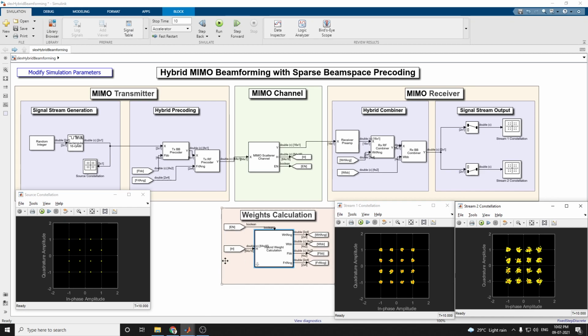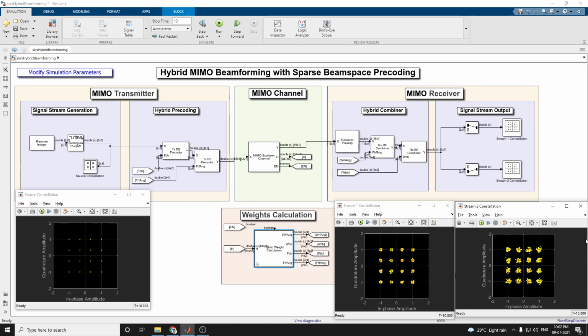And you can also see the output diagrams, the source constellation and the stream 1 and stream 2 constellation diagrams, with two different algorithms. Later, you can modify the simulation parameters and analyze depending upon your transmitter signal streams, and you can also develop your hybrid precoding technique with this sparse beam space precoding technique.